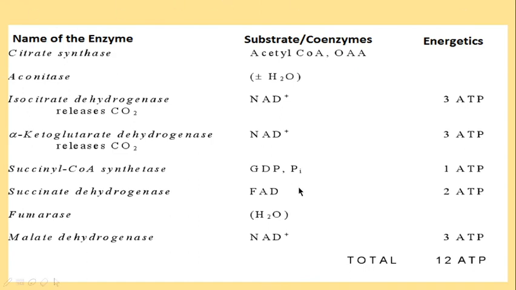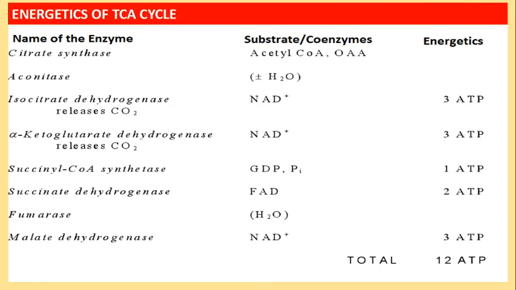So this is the summary of the energetics we have got. For each acetyl CoA through the TCA cycle, these are the steps where energy is generated. ATP is generated in all these steps, totally giving 12 ATPs. Since two molecules are got, 12 into 2 is 24 ATPs. For the conversion of pyruvate to acetyl CoA, you will get 3 ATPs for a single molecule. Since it is two molecules, 3 into 2 is 6. So 24 plus 6 is 30 ATPs. So this is the energetics of the TCA cycle.